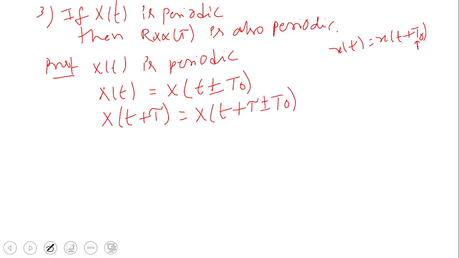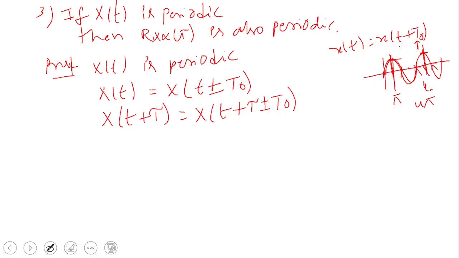So in place of t, we are writing t plus tau. Periodic means, if you see a sinusoidal signal, it is periodic. Whatever the value is here, the same value is here. Meaning if I take pi, 0, pi, 2 pi, 3 pi, 4 pi and 5 pi, whatever value we have at pi, the same value is at 5 pi. That's why we are writing t plus t naught. x of t plus tau is equal to x of t plus tau plus or minus t naught.